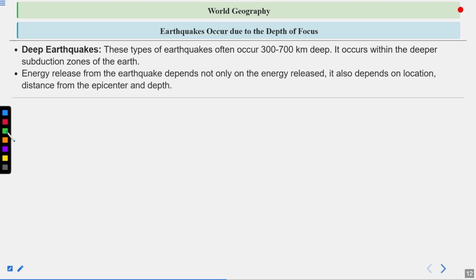The impact of an earthquake depends not only on the energy released, it also depends on the location, distance from the epicenter, and depth, as I was saying. If a person lives near the epicenter, then they will have more impact because of the high intensity. But if a person lives 100 or 200 or 300 kilometers away from the epicenter, then the impact will be less.